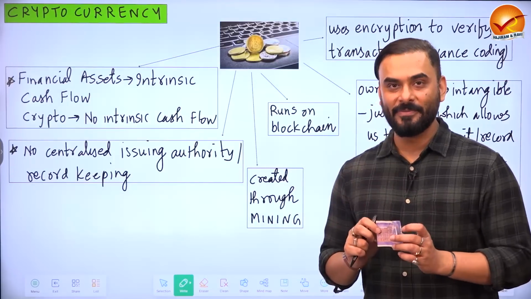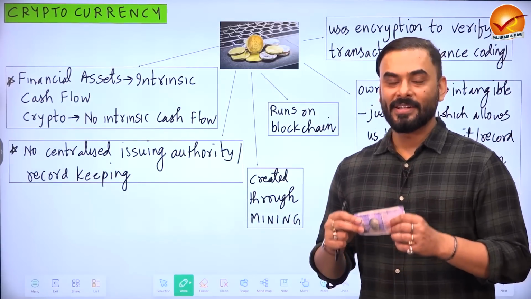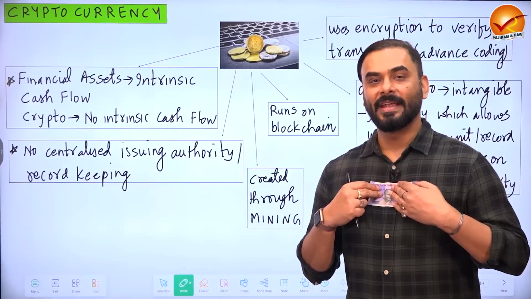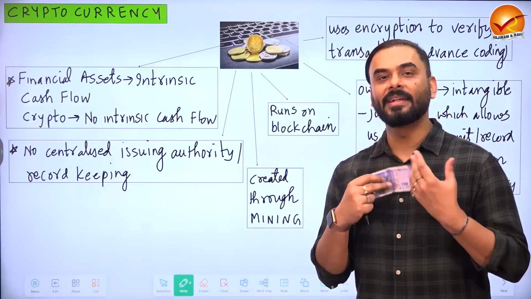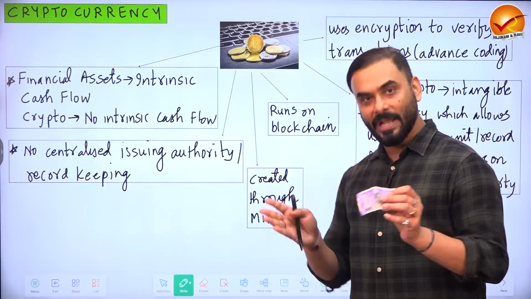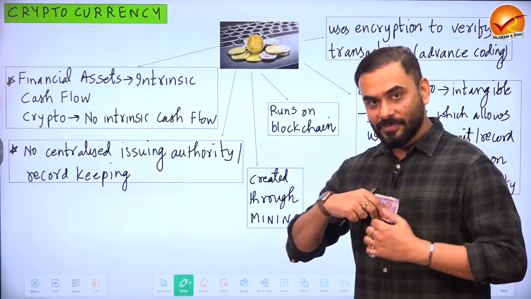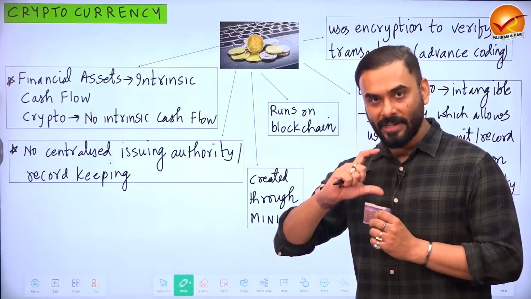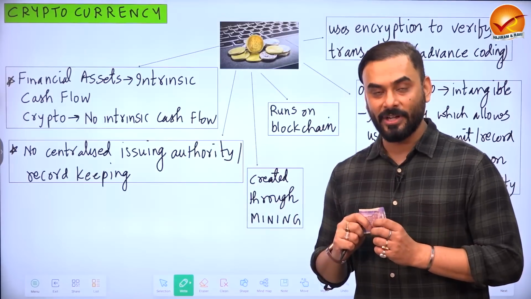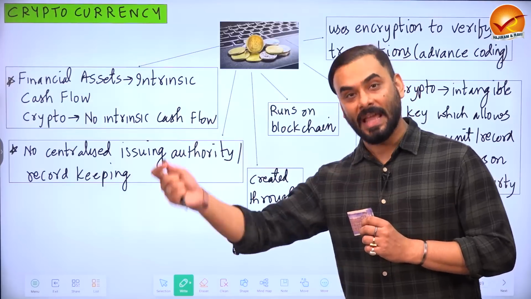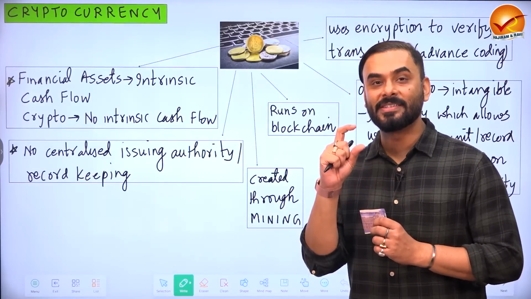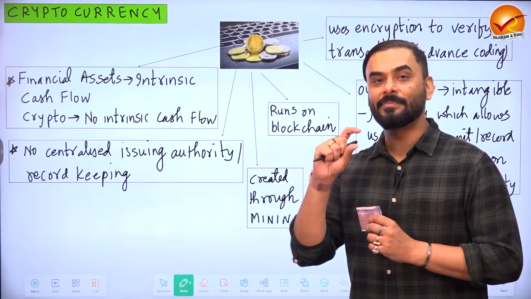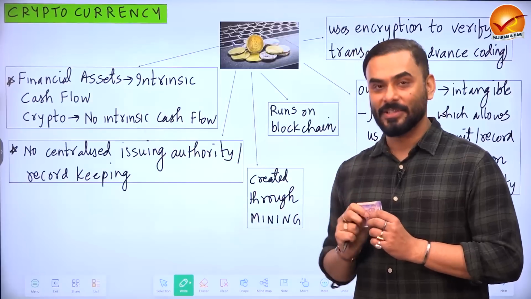But the next problem with cryptocurrency is that if I'm holding cryptocurrency, it doesn't give me a sense that I'm holding anything tangible because there is no asset behind it. Even if I transfer cryptocurrency from my digital wallet to somebody else's wallet, I'm not transferring something tangible. It's as if I'm transferring some codes and some digital key to somebody else.